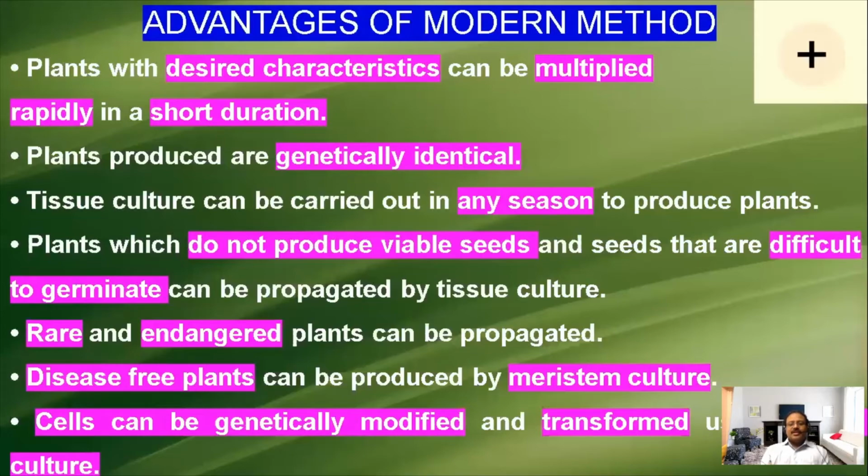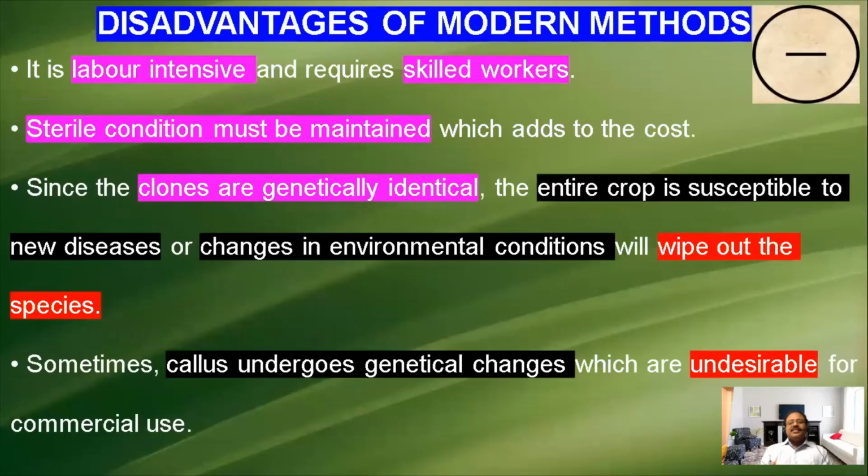Now we are going to study the disadvantages of modern methods of reproduction. It is labor intensive and requires skilled workers. Suppose, in the stem cutting method, which we already studied, the farmer himself can cut the plant, or horticulture people can cut, and they can propagate it in a different field.